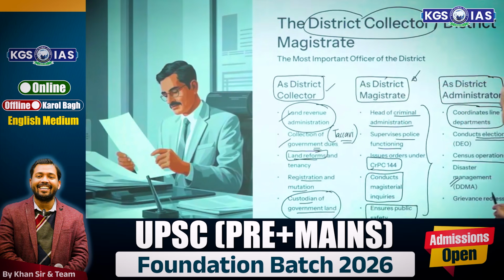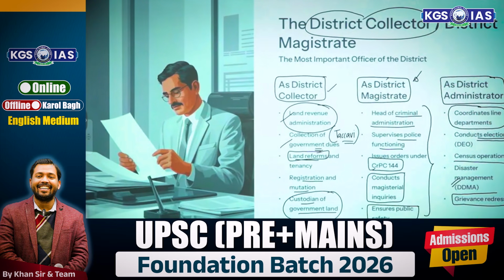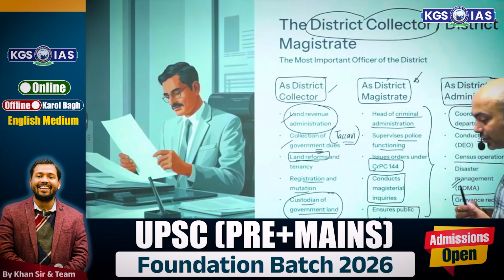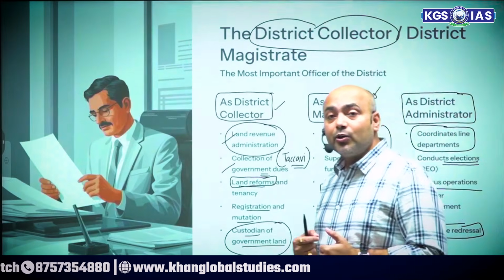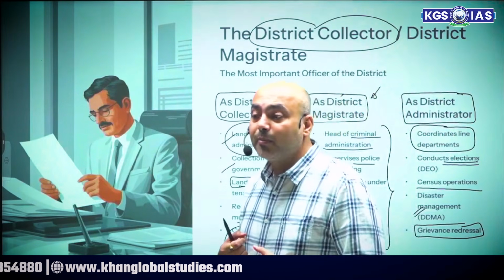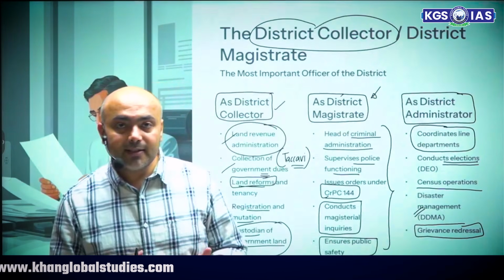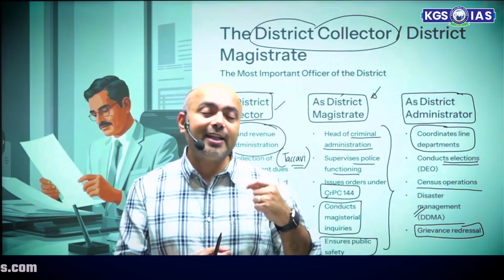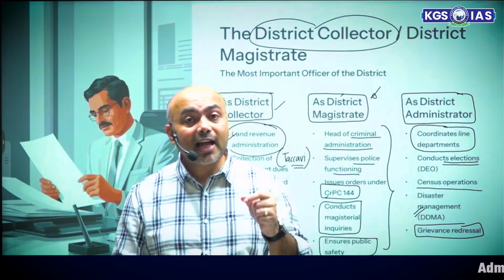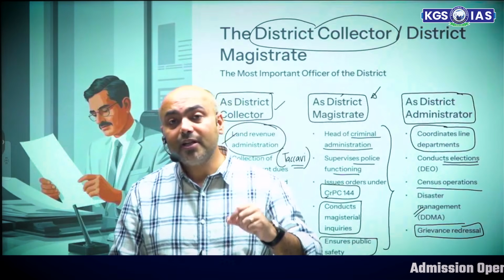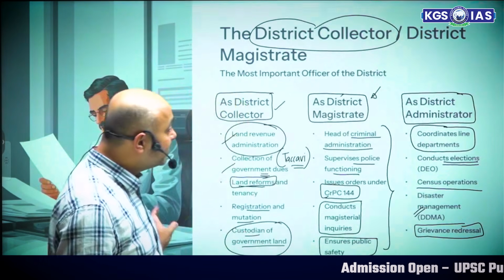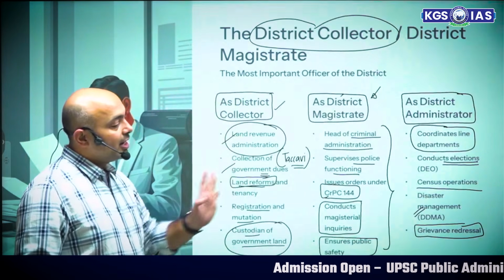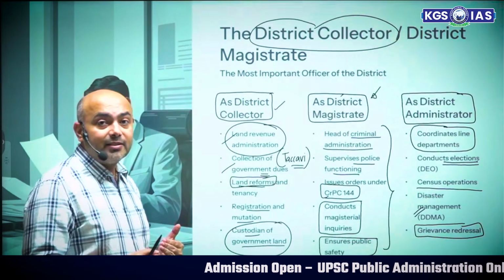And finally, grievance redressal. That means when it comes to the functioning of the different offices, the different bodies at the district level, if there are grievances against them, then again the district collector acts as a grievance redressal officer as well. Okay. So this is basically the district collector acting in these three capacities.